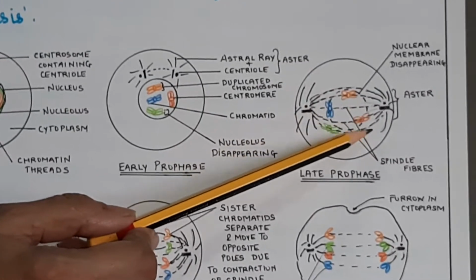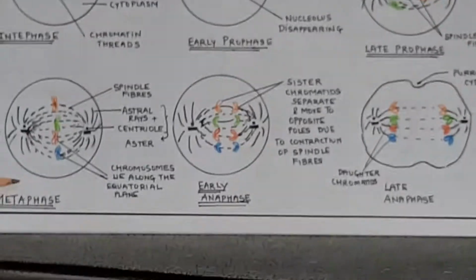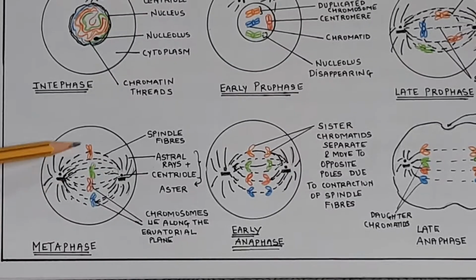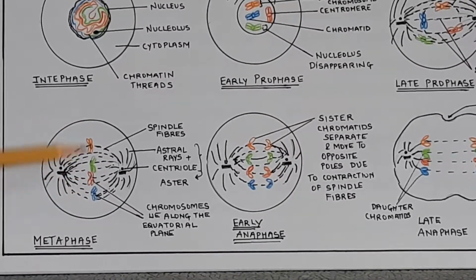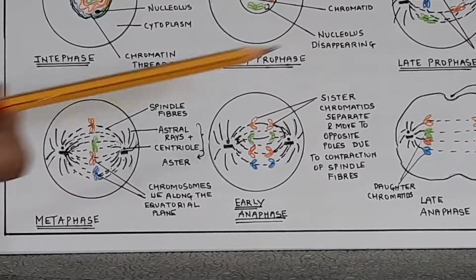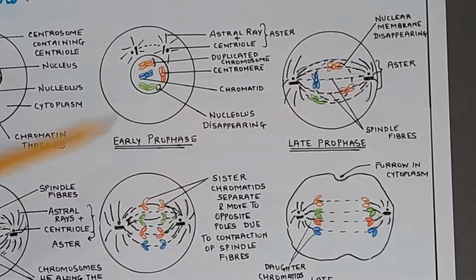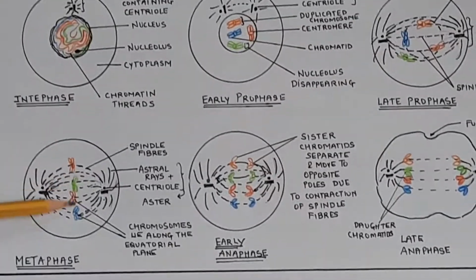Now the next phase, after prophase, you have to draw metaphase. Now metaphase, if you observe, characteristic of metaphase, all the chromosomes have got aligned along the equatorial plane. If you see here, they are distributed. Yes, they are at different distances from the pole, but if you observe here, they are all in the center.